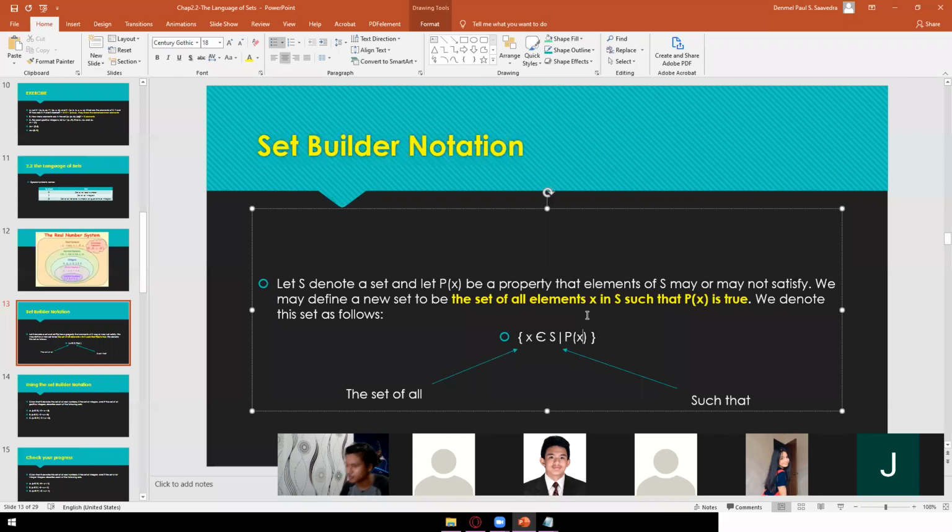So baka may mga question kayo or clarification? Sir, parehas lang yata yung empty set tsaka null set. Parehas lang. So yun nga ang pagkakaalala ko din is parehas lang. So paki-search na lang. I think they are the same. So wait lang.